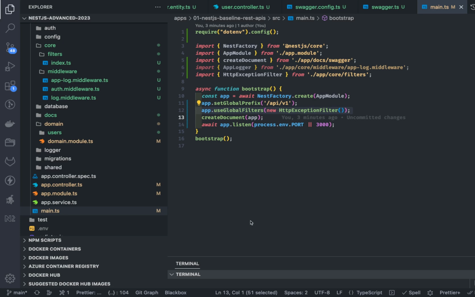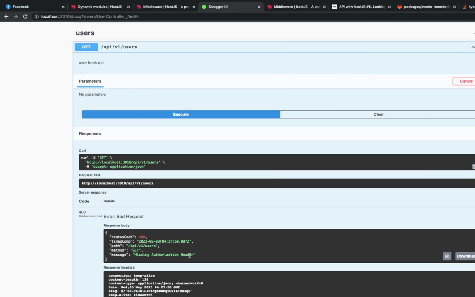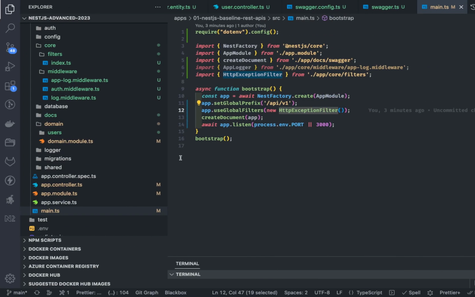So what you are doing is you are registering this global filter, HTTP exception filter, which is going to intercept and customize the response, because you are throwing an HTTP exception there. And here you can see the message is very important, the missing authorization header. Rest all these things we already know, that status code is 400, timestamp, and method is get. Okay, so this is a simple exception filter.